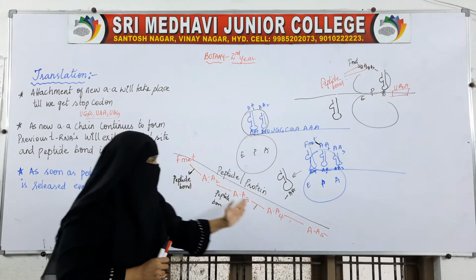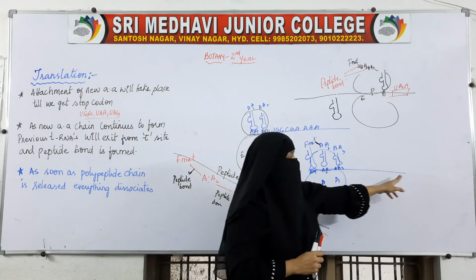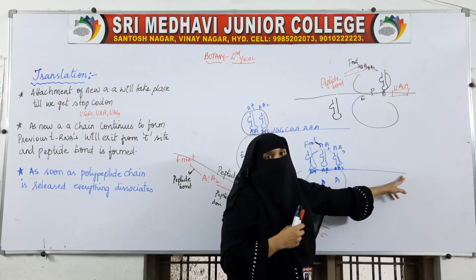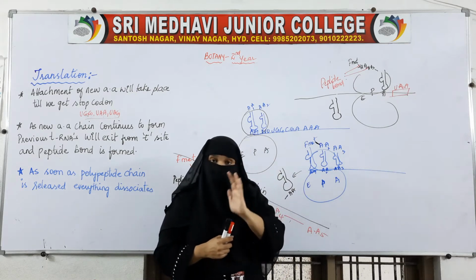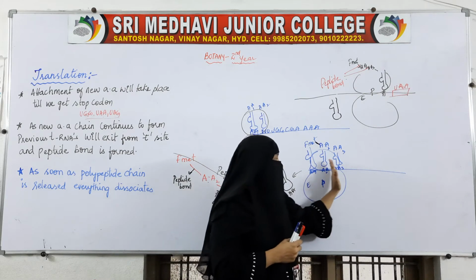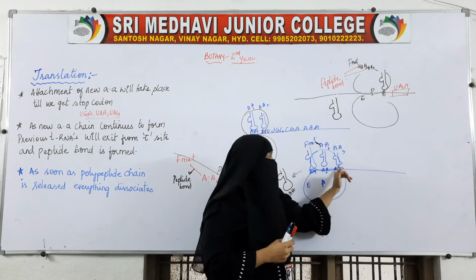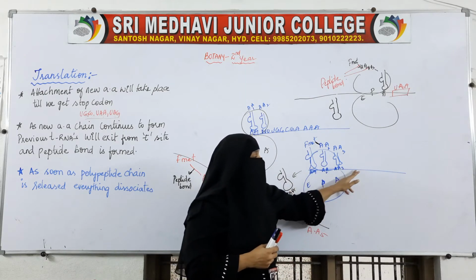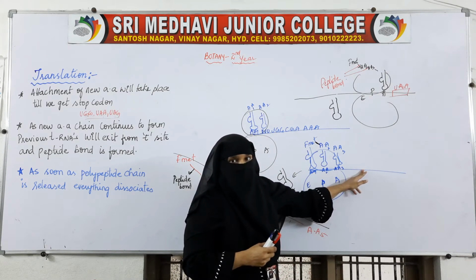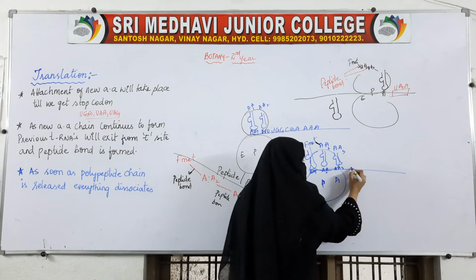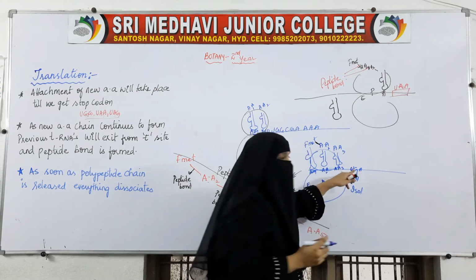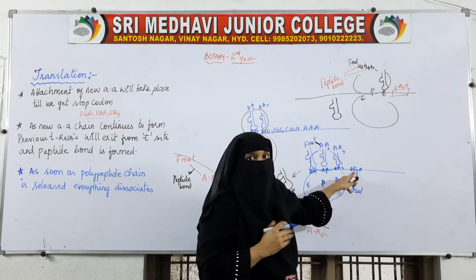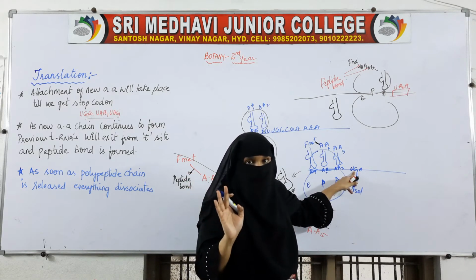So, this addition will continuously take place till it reaches the stop codon, or the end of this mRNA. Till then it will continue, the ribosomes will continue moving, and new amino acids will be attached according to the sequence. If the sequence is for isoleucine, only isoleucine will come and attach on it, not valine or another one.